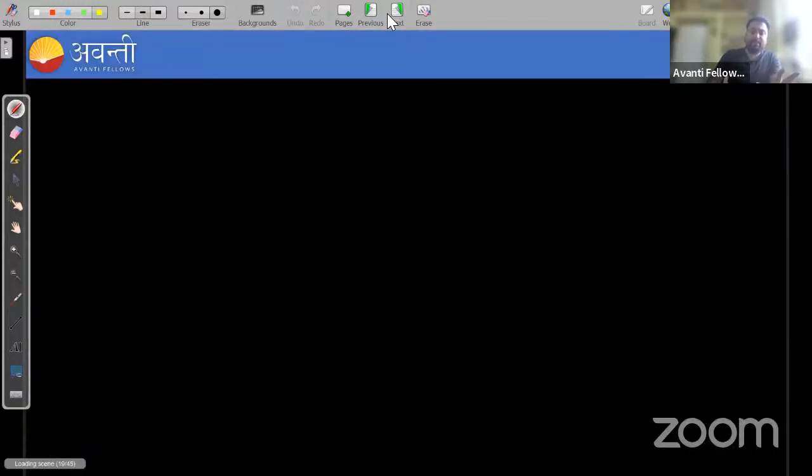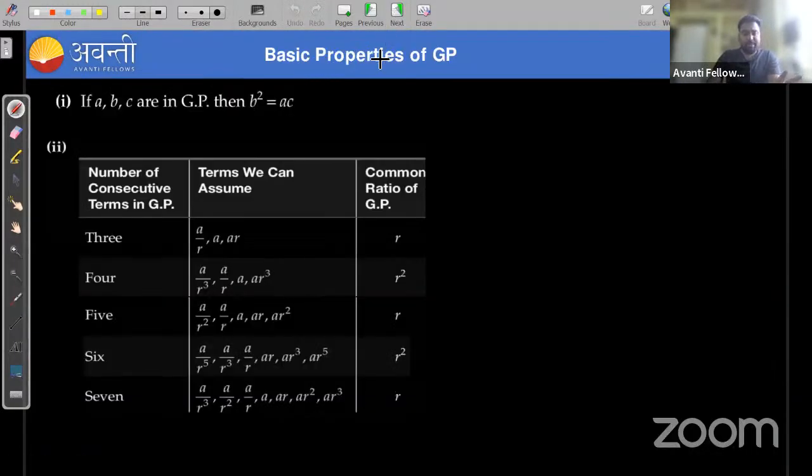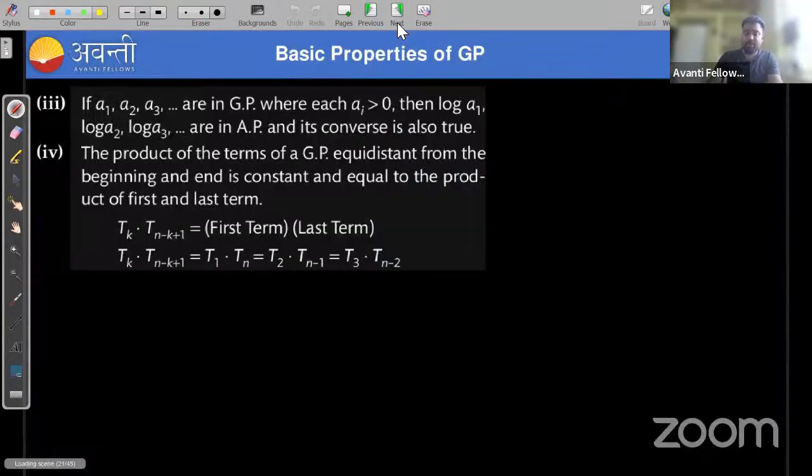Okay, guys. Next, basic properties. We'll see some basic properties of GP, like we have seen in the case of arithmetic progression. Basic properties of GP. Okay, so we'll discuss all these things in the next class.